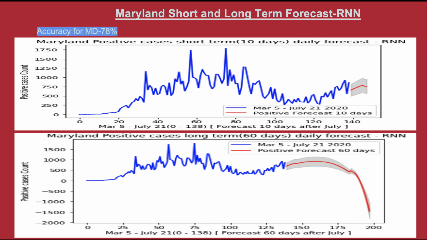The short-term forecast shows continuation of the current upward trend. The long-term prediction of the RNN model turns downward to a negative number of cases, which is not realistic. So we should not use this model for long-term forecasting, as the trend seems to continue.